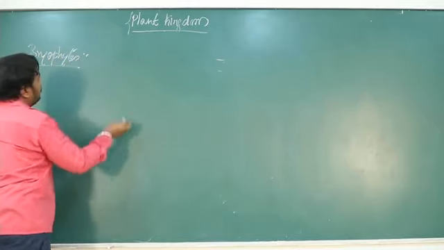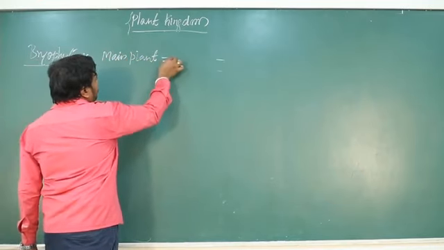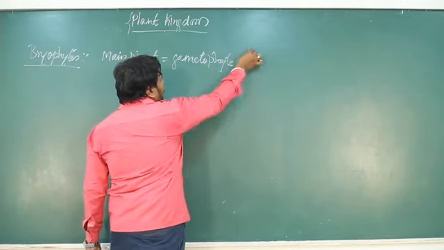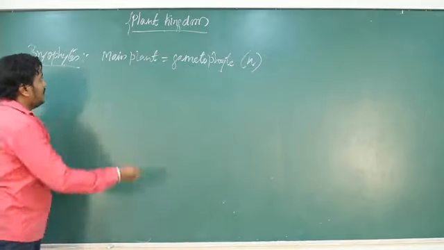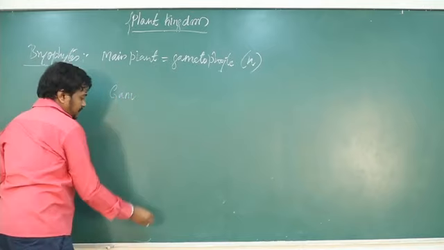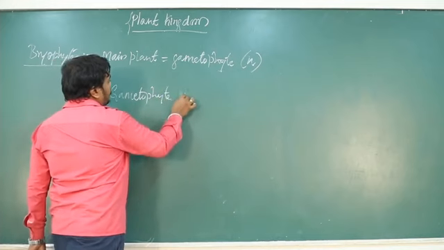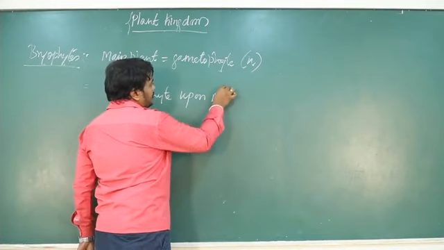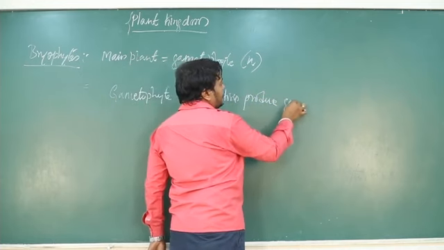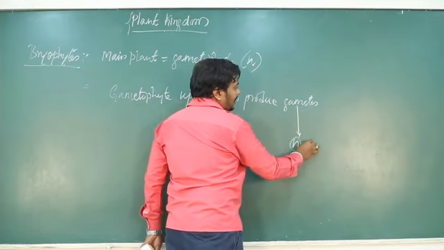Bryophytes. In bryophytes, the main plant body is the gametophyte, that is, it is haploid. This gametophyte, upon mitosis, produces gametes. So the gametes are produced by mitosis, and those are haploid gametes.